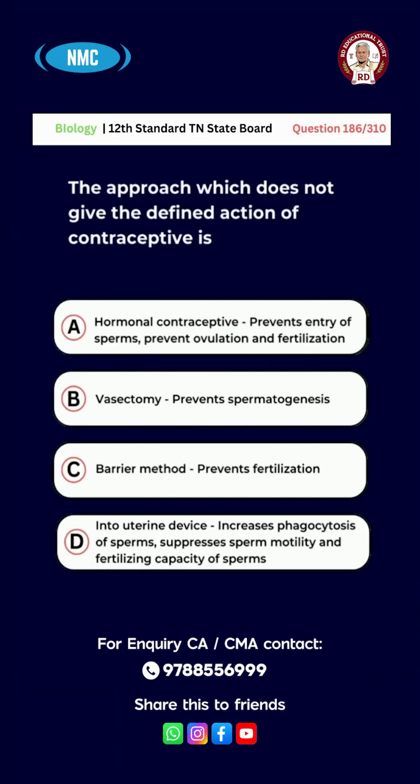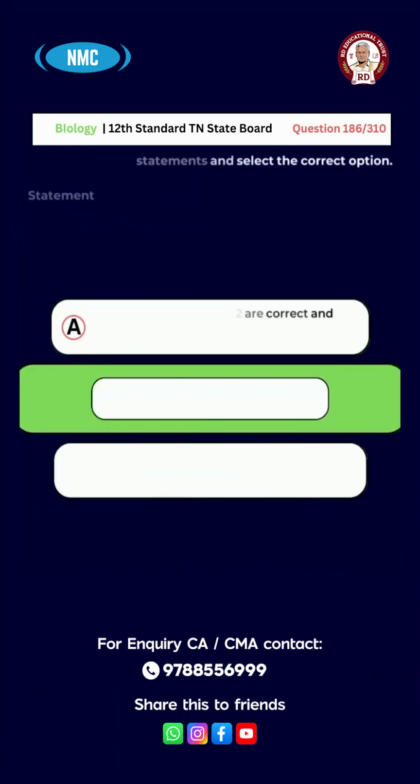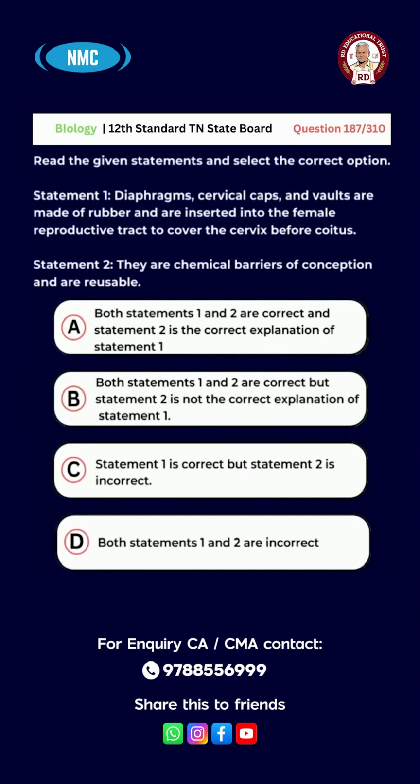D. Intrauterine device, increases phagocytosis of sperms, suppresses sperm motility and fertilizing capacity of sperms. And the right answer for this question is option B. Vasectomy, prevents spermatogenesis.